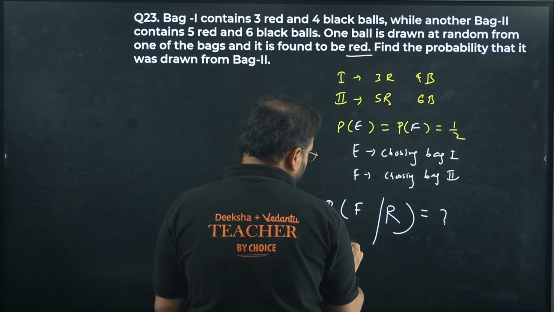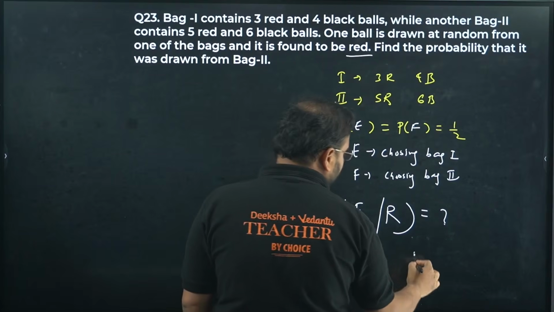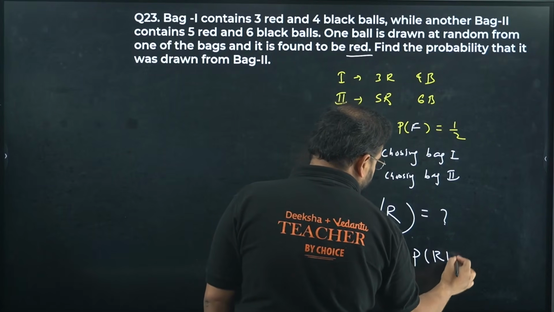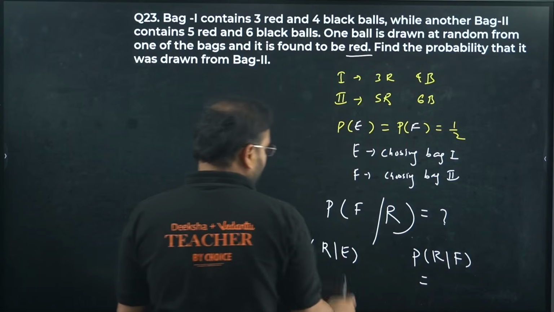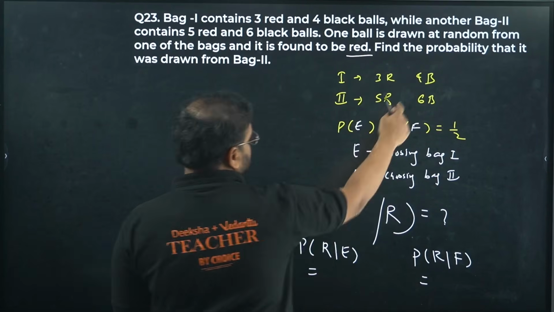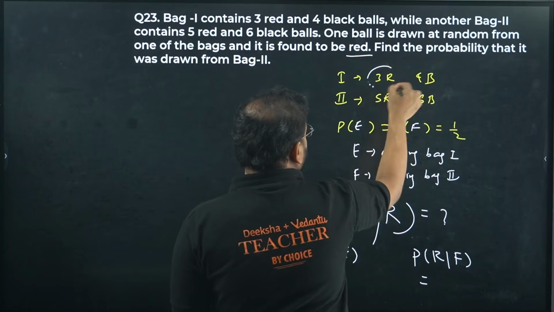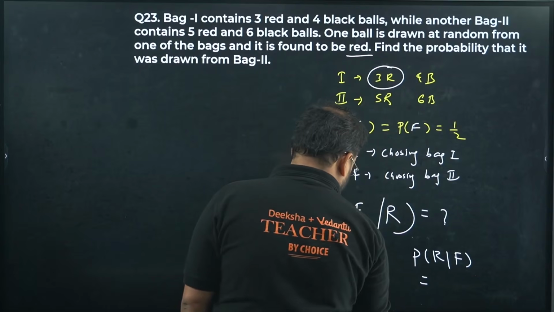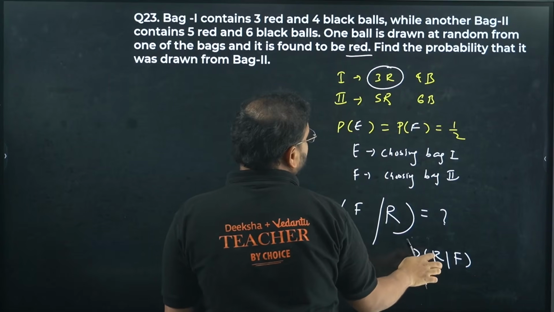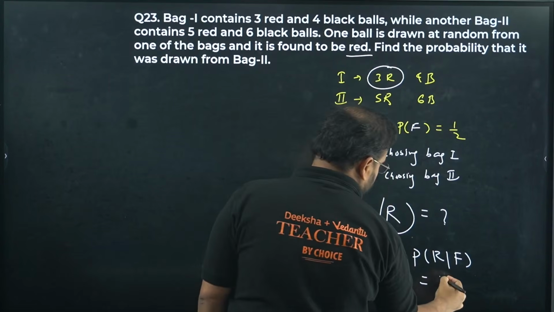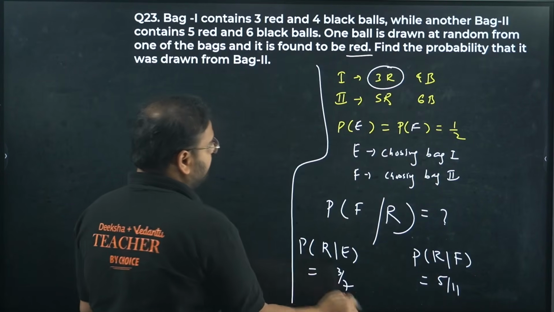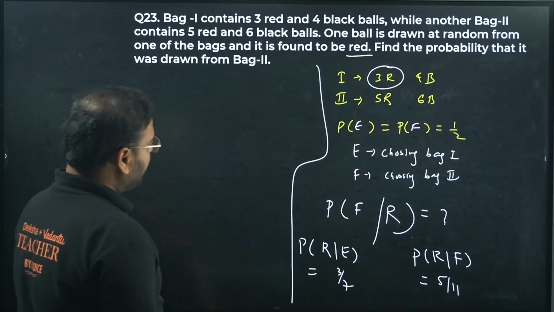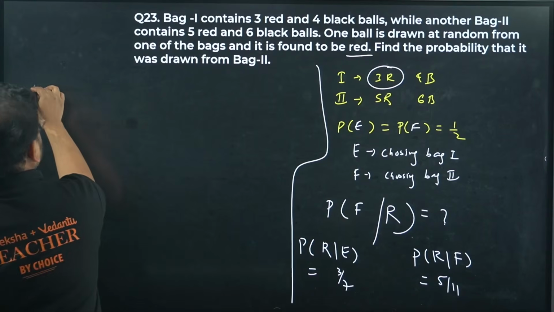A red ball from bag number 1 and red ball from bag number 2. Probability of red from bag number 1, which is this bag, E, is 3 by 7. Red from bag number 2 is 5 by 11. Once we have these values, I can go and find this.